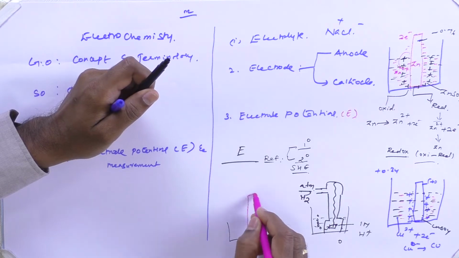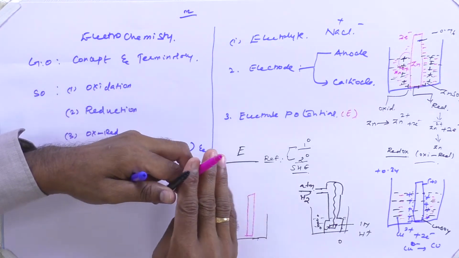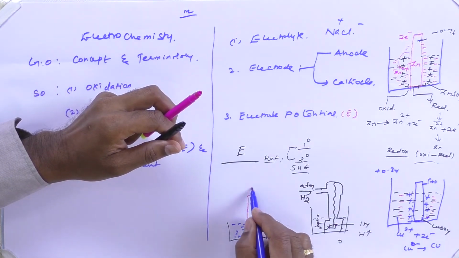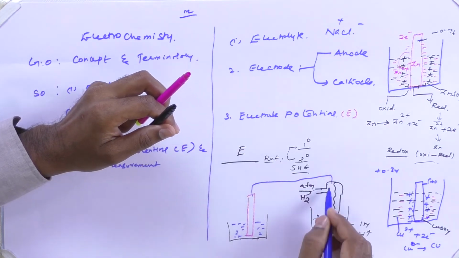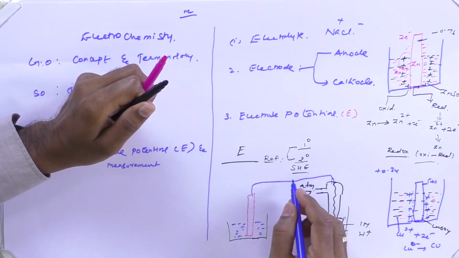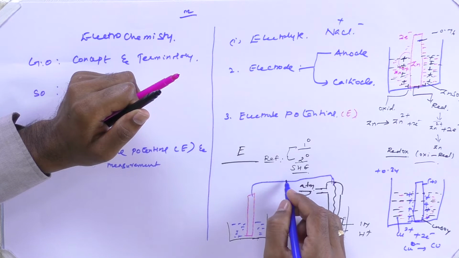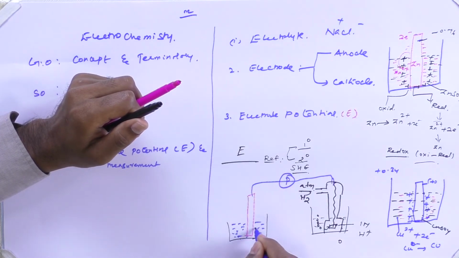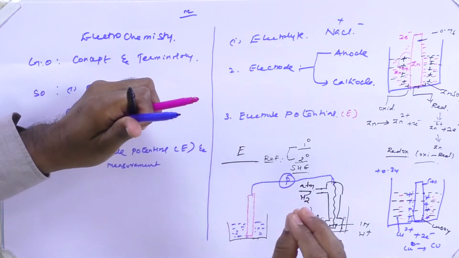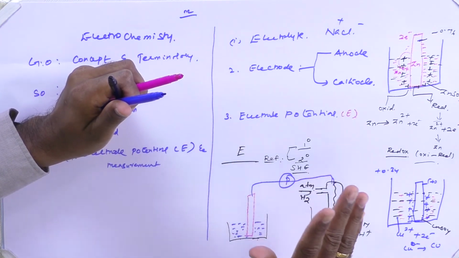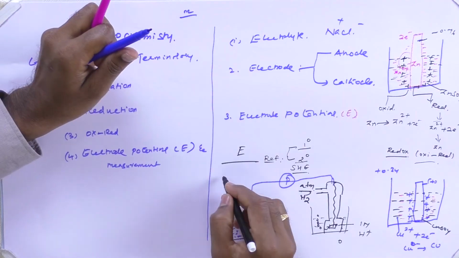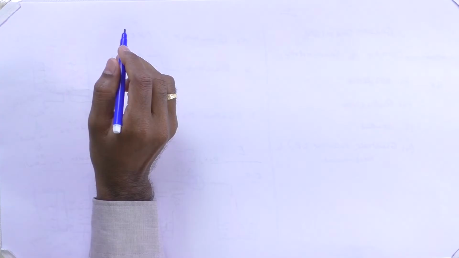So this is the zinc rod. Now the zinc rod is placed in the zinc sulfate solution. So this is called a half cell. Now this half cell has to be connected with this reference electrode through an electrical circuit, and this must be connected through one potentiometer. Now we have formed one complete cell, and this kind of cell is known to be an electrochemical cell. Electrochemical cell. All right, friends.